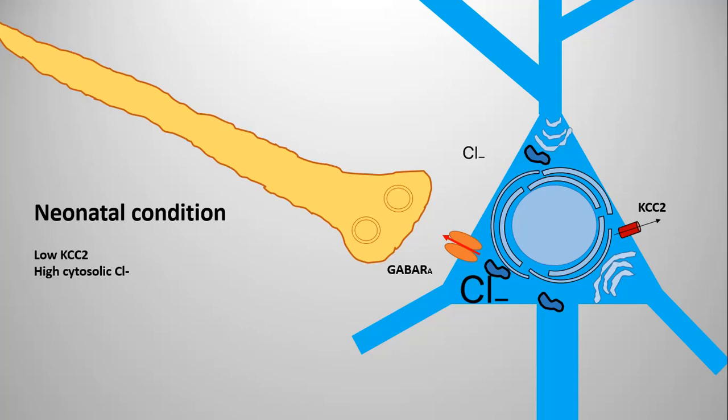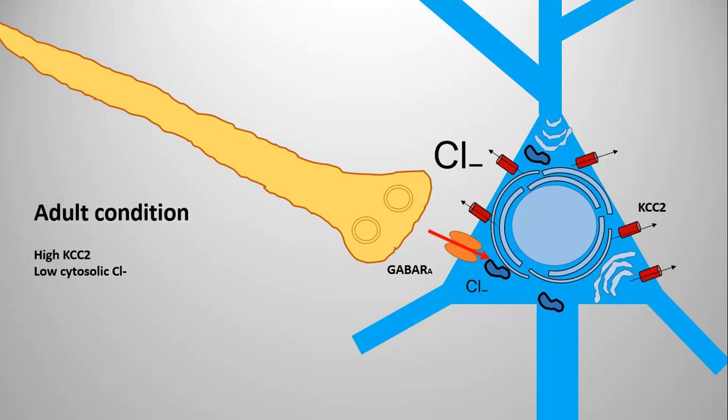Now what happens when GABA binds? Instead of chloride coming in from outside, chloride is going out. So a negative charge is going out of the neuron. That means the membrane potential is going towards the more depolarizing side, and once it crosses the action potential threshold at about minus 40 millivolts or so, it would fire an action potential. So in the early phase of development, GABA could have an excitatory effect.